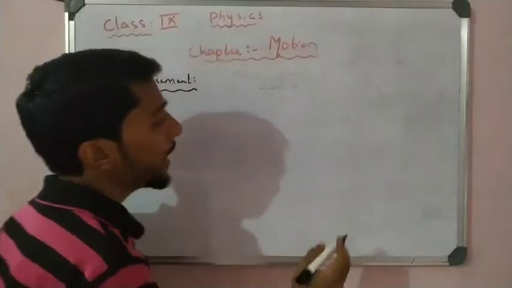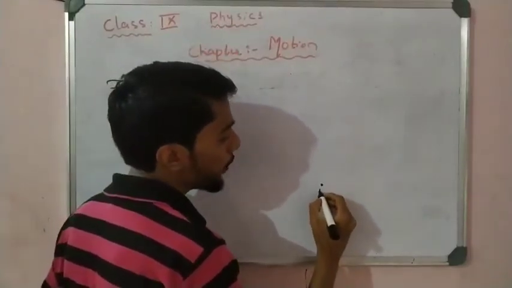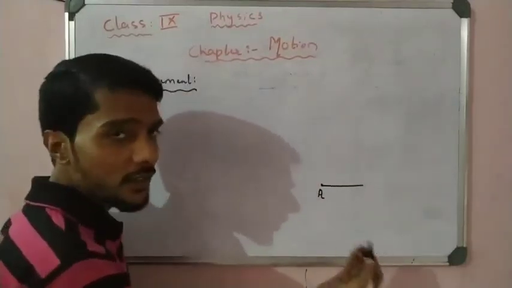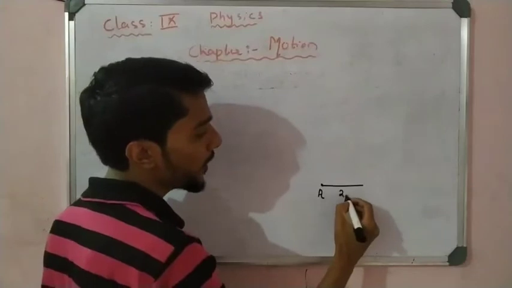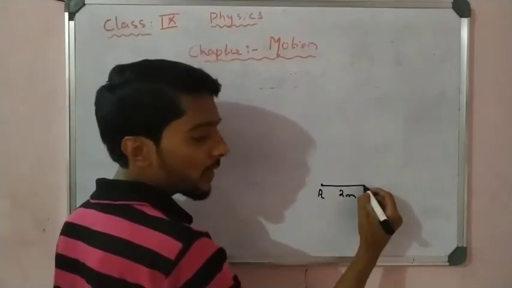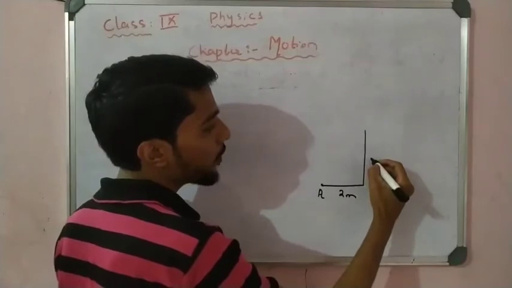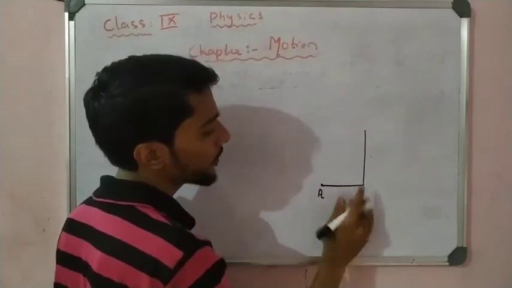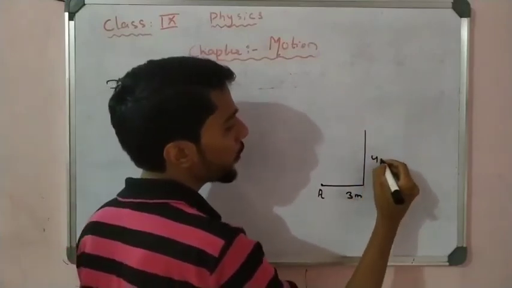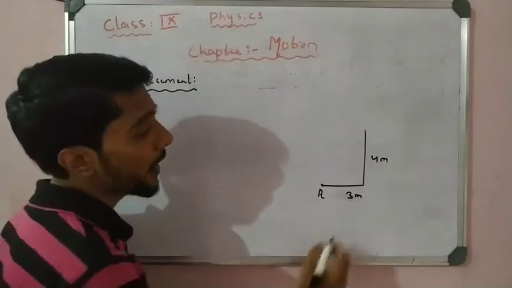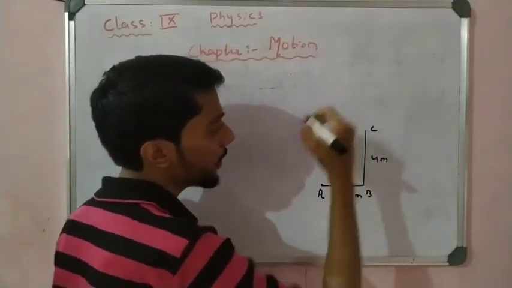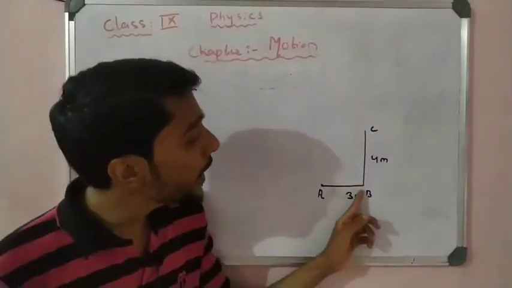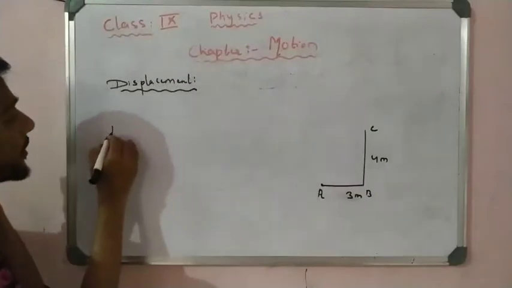For example, take a particle at position O. It starts to travel in this direction, any direction, about 3 meter to point B. Again the particle turns and moves in this direction about 4 meter to point C. So this is the distance traveled by the particle from A to B and B to C. Let me calculate the distance traveled.